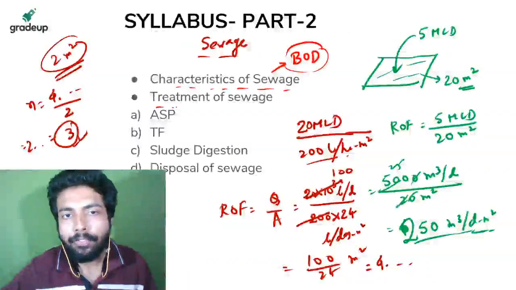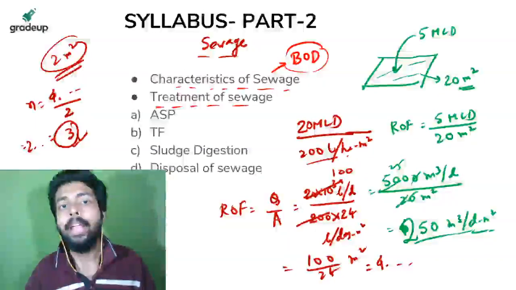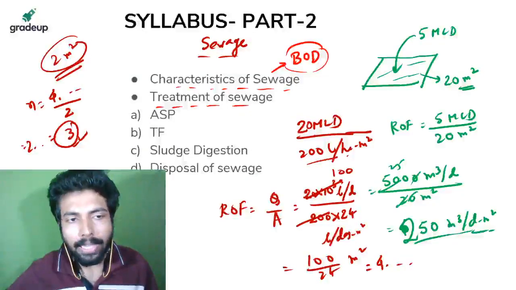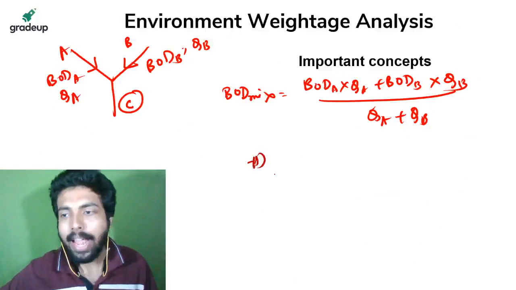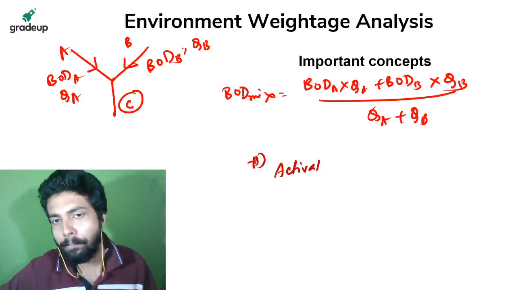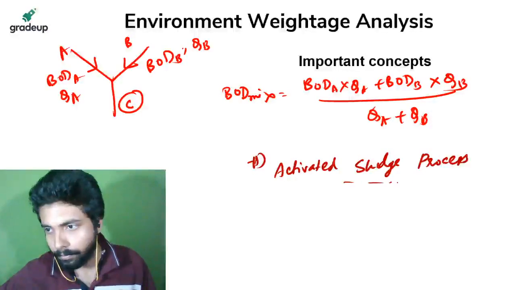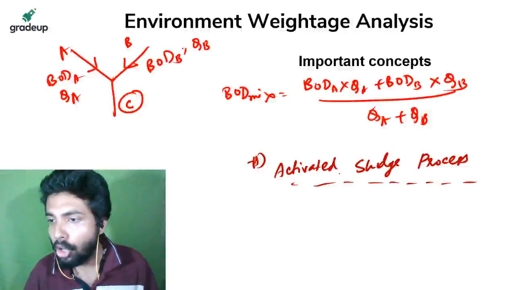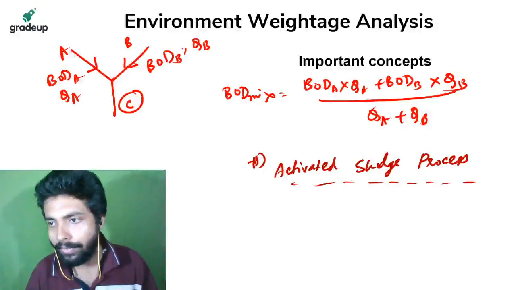Coming to treatment of sewage, which kind of questions can they ask? The most important topic here is ASP, that is activated sludge process. आप जानते हो ये चीज. अब एक्टिवेटेड स्लज प्रोसेस का मतलब क्या है? एक्टिवेटेड स्लज प्रोसेस से क्या क्या टाइप ऑफ क्वेश्चन आ सकता है? Which type of questions can be asked in activated sludge process?